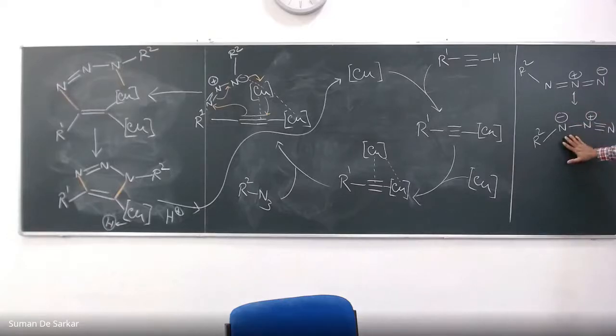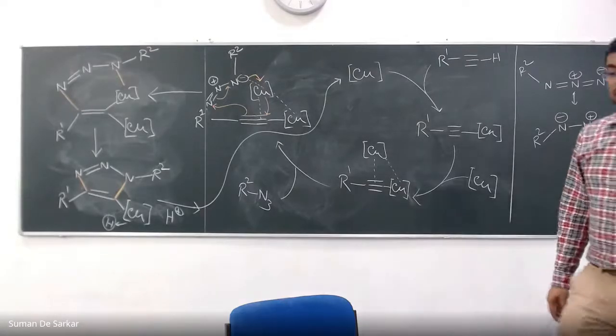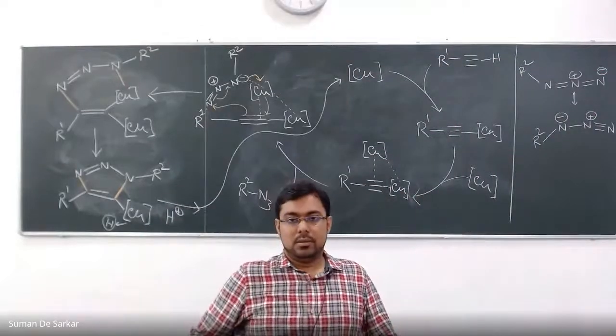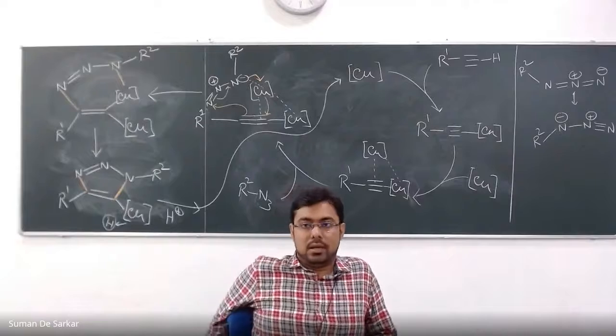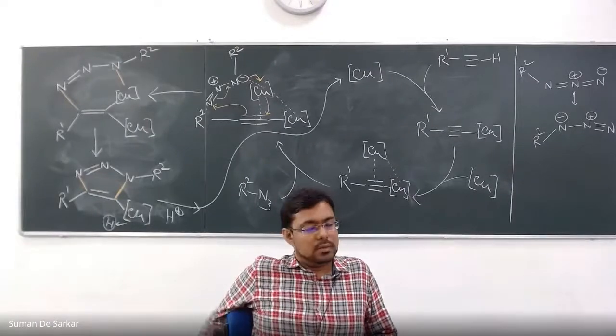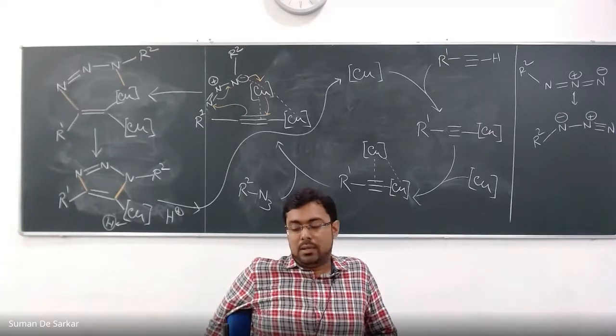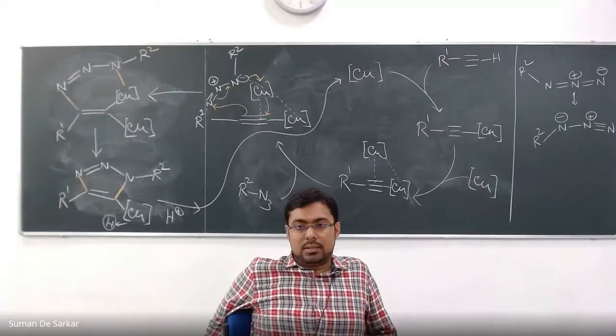But once you have this sp3 hybridized, where both sides are sp2 and here one terminal becomes sp3, then it becomes more flexible, and the orbital overlap is much easier for this cycloaddition reaction. So that's the reason. But with the charge, your argument is completely valid. Please read the Science paper, where all the details are discussed.